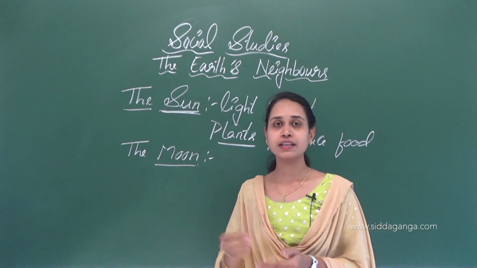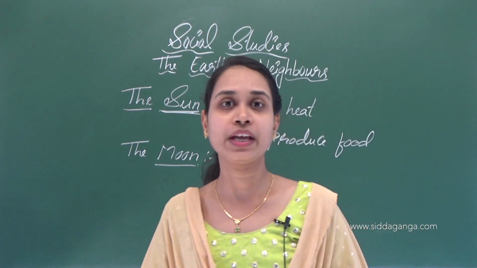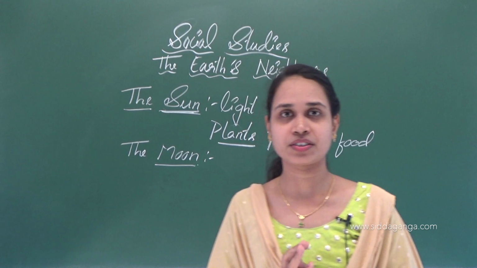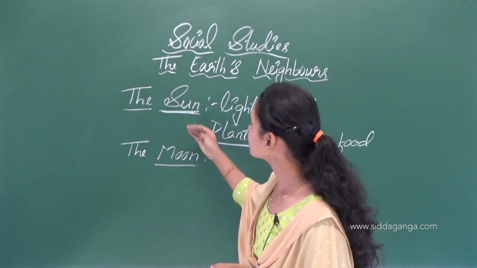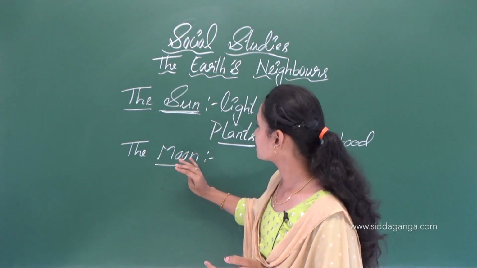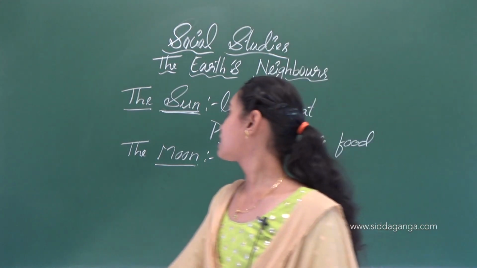Why? Because it is nearest to the earth. That's why the moon looks very big at night. But compared to the sun, the moon is very small in size.